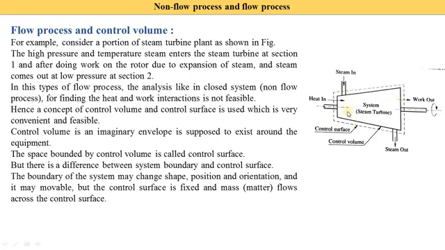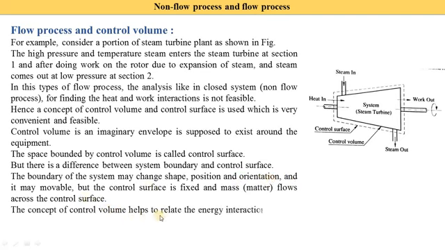But inside the turbine there are a lot of blades, and the shape of the blades is different, so the boundary may change. Suppose we consider an IC engine: in an IC engine the piston is moving up and down, which means its boundary is changing. But its control volume or control surface is not changed.